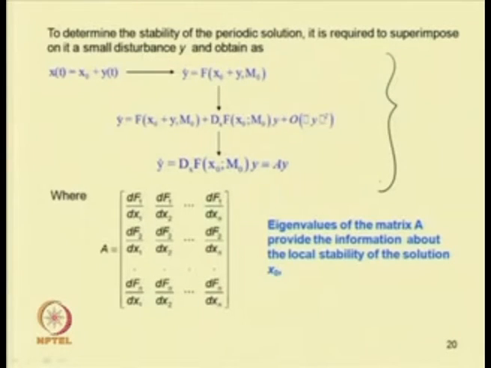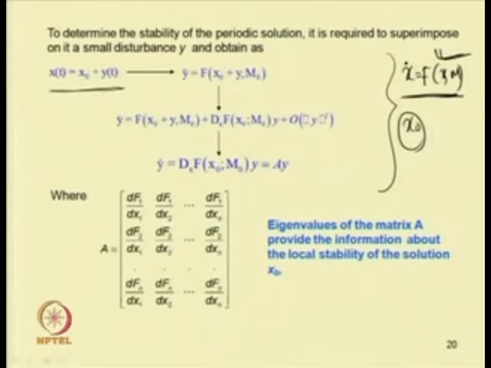Let our equation be x dot equal to f(x, mu). This is the equation for an autonomous system. In this autonomous system, if x 0 is the periodic solution, then we can perturb this periodic solution. By perturbing it, let us take x(t) equal to x 0 plus y(t) and substitute in the governing equation, that is x dot equal to f(x, mu). Then we can obtain this equation, that is y dot will be equal to.